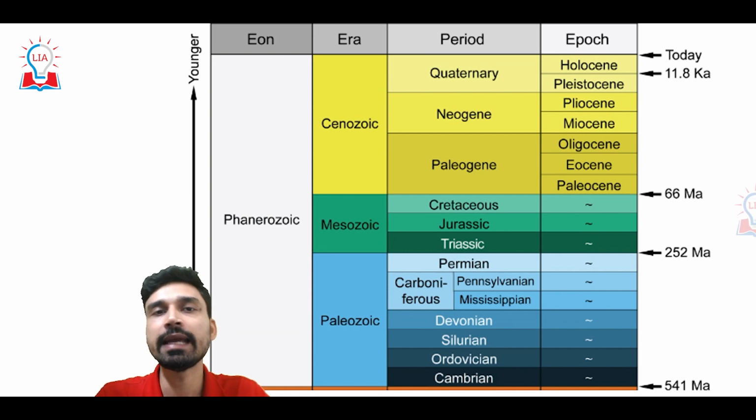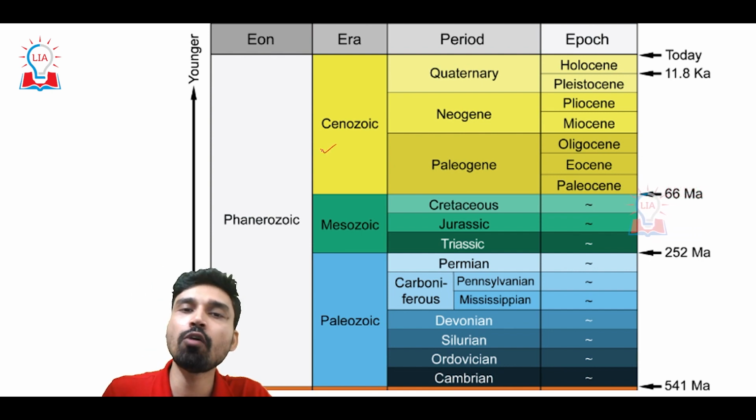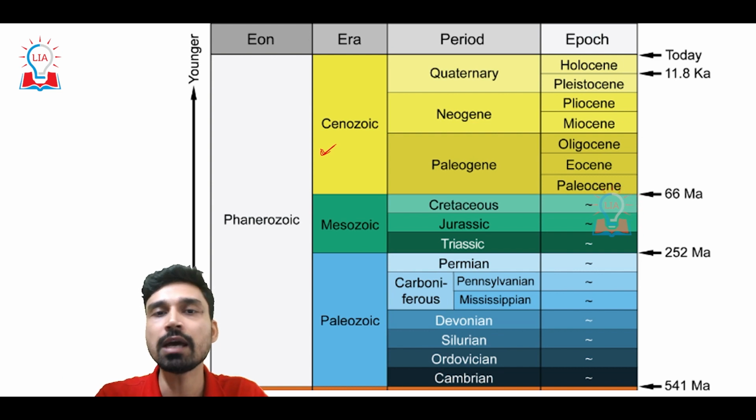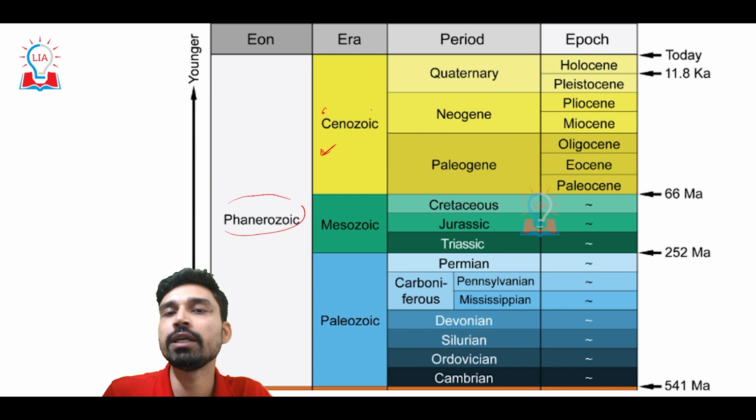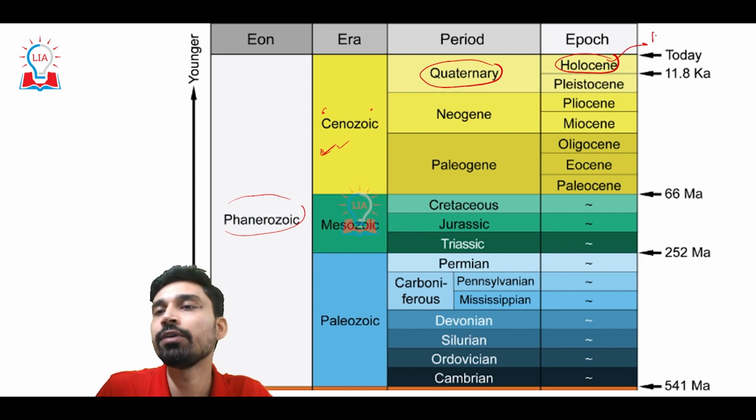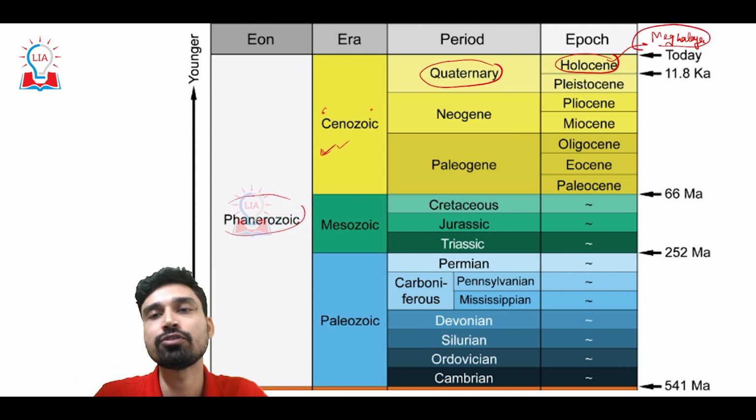So if you look at it more presently, as we have divided the eon into eras, eras into periods, periods into epochs, and epochs into ages, if the question is asked which of these divisions we are part of: as we discussed, we are part of the Phanerozoic eon. In the Phanerozoic eon, we are part of the Cenozoic era. In the Cenozoic era, we are part of the Quaternary period. In the Quaternary period, we are part of the Holocene epoch. And in the Holocene epoch, we are part of the age called the Meghalayan age. So this is how we can divide the history of Earth.